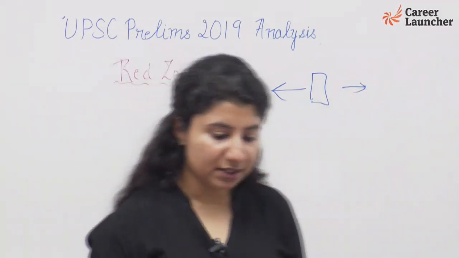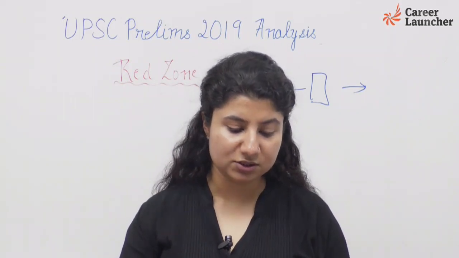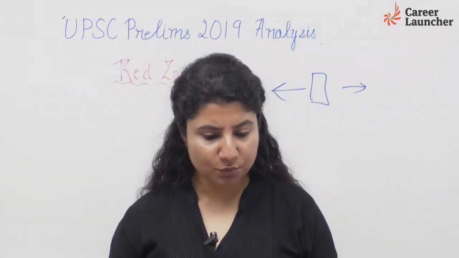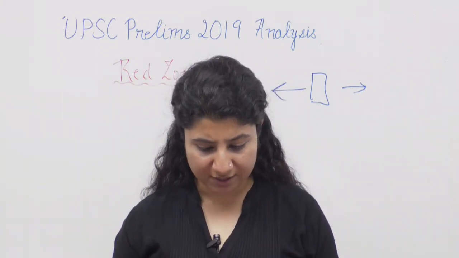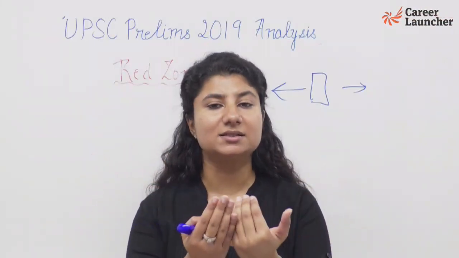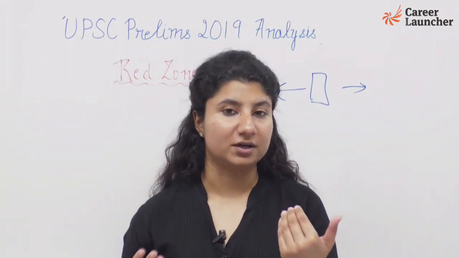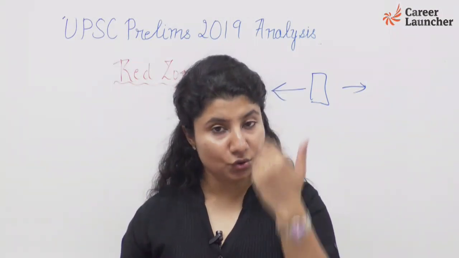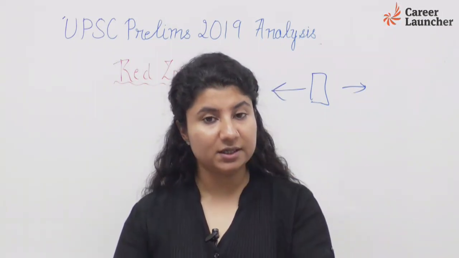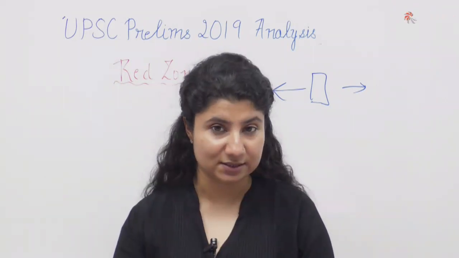Correct? Similarly, in question number 9, I'm having set C with me. What is Cas9 protein that is often mentioned in news? Again, current affairs. So most of the questions were from current affairs, and also you can see the questions which are randomly asked from the static part are not immune from the effect of current affairs. And those who were very consistent with their newspaper, reading it, studying it, making notes, revising it, for them this paper is going to be very easy.